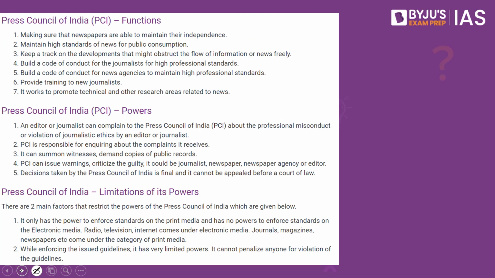Now, if you look into what are the functions: making sure that the newspapers are able to maintain their independence, set high standards for news for public consumption, keep a track on the developments that might obstruct the free flow of information or news, build a code of conduct for the journalists for high professional standards, and provide training to new journalists. These are some of the functions. But what are the limitations?